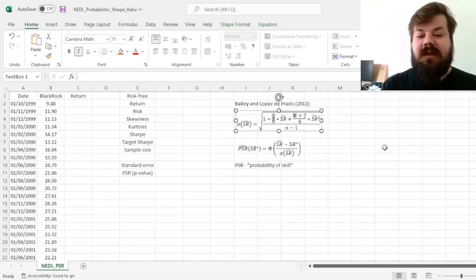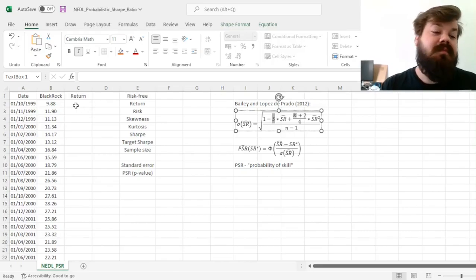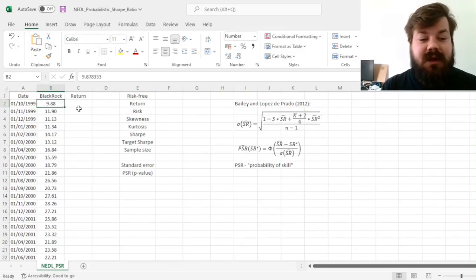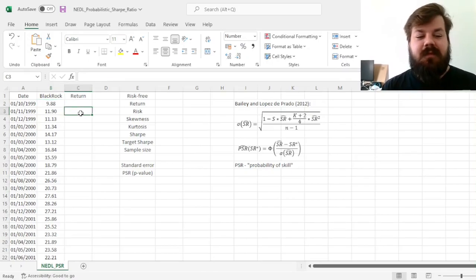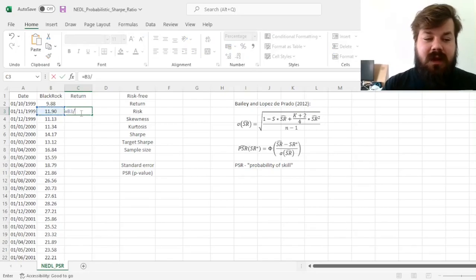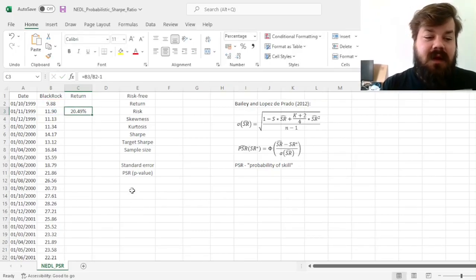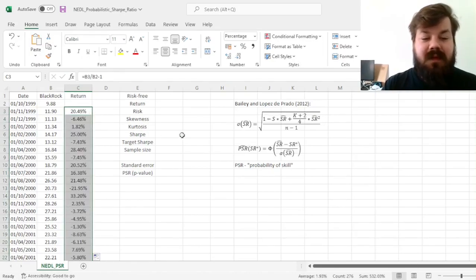distributed. So let's apply this technique to BlackRock monthly returns, calculate its monthly Sharpe ratio, and test whether it exceeds with significance a particular benchmark, and then talk about the interpretation of the final PSR, probabilistic Sharpe ratio calculation. Well, we don't need to be too fancy. Calculate monthly returns, total return index this month over total return index last month minus 1. That gives us monthly returns that we can apply throughout.